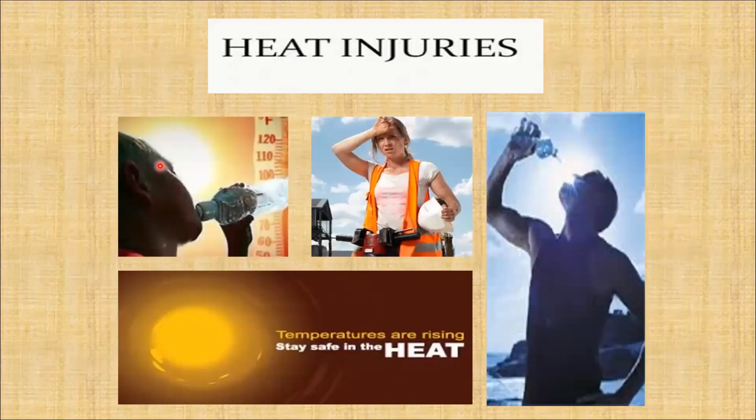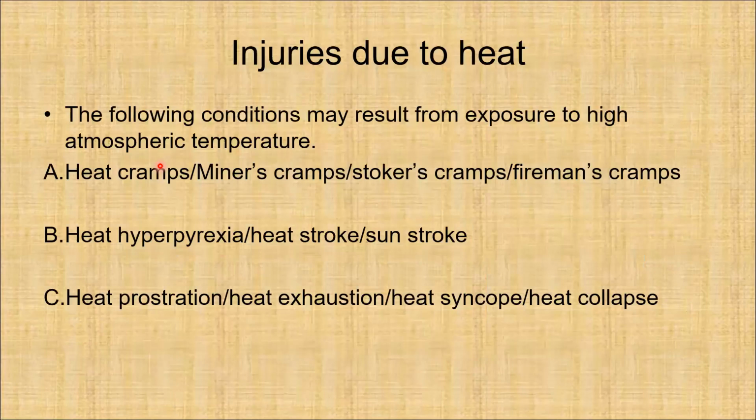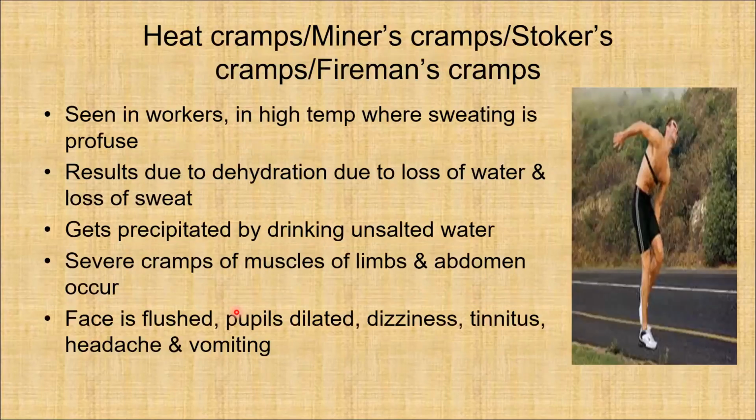Now coming to the heat injuries. There are three types of injuries that can occur due to heat, or the general effects of heat. First one is heat cramps, or miner's cramps, or stoker's cramps, or fireman's cramps. Second is heat hyperpyrexia or heat stroke, otherwise known as sunstroke. Third one is heat prostration, heat exhaustion, heat syncope, or heat collapse. So let us look into them one by one.